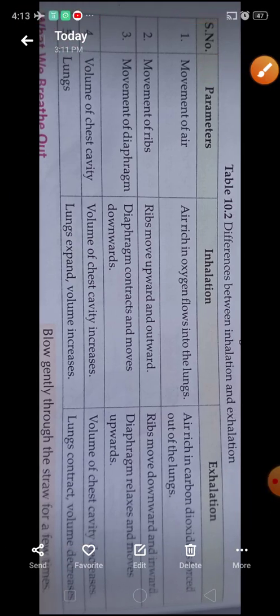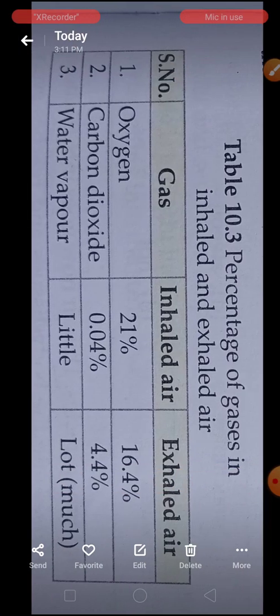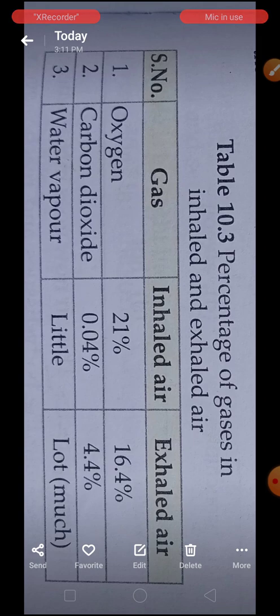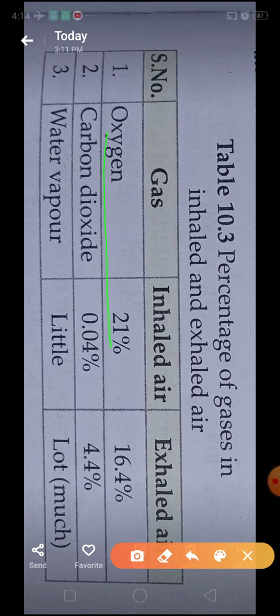After that, the difference between these two. Now next, how much air is in or out during inhalation and exhalation. That is also an important question. So children, during inhalation, oxygen enters into the lungs, and it is about 21%.